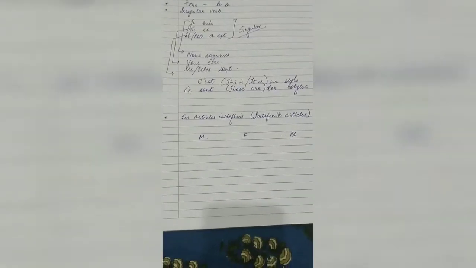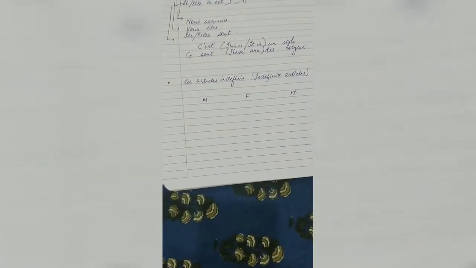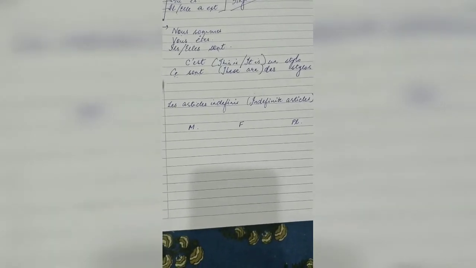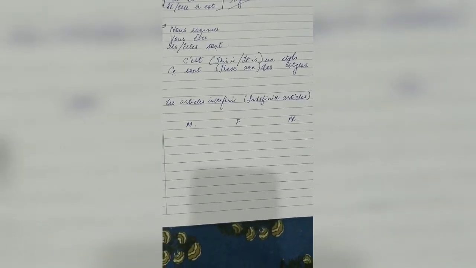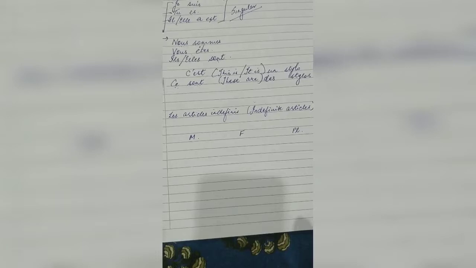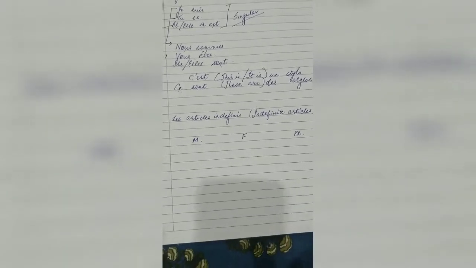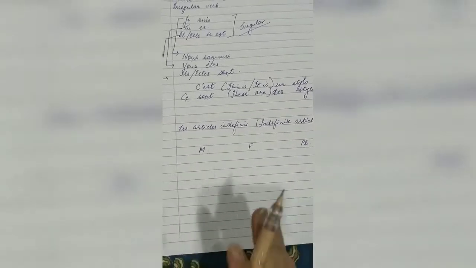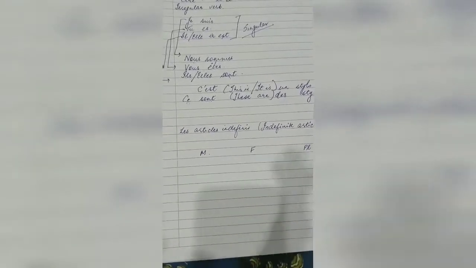Now, the second part of this chapter is les articles indéfinis. What does that mean? That means indefinite articles. Now what are indefinite articles? These are the articles that we use when we talk about something which is not specified, which is not particular. That is called indefinite articles. Now, suppose I say there are some girls.